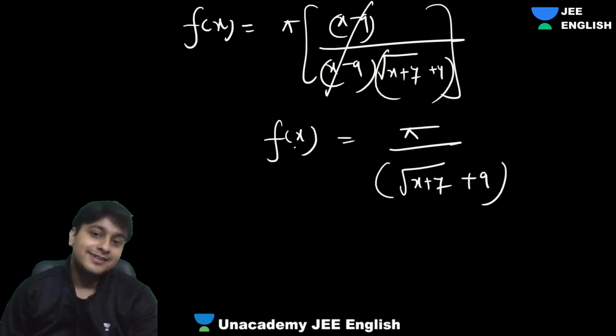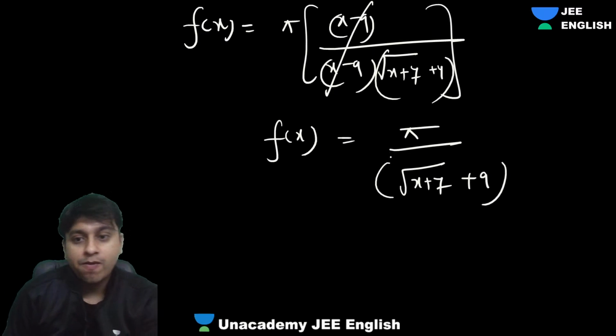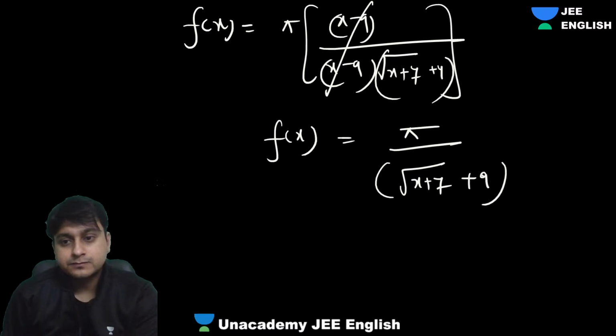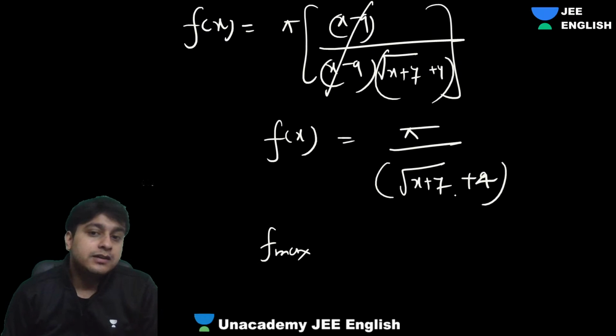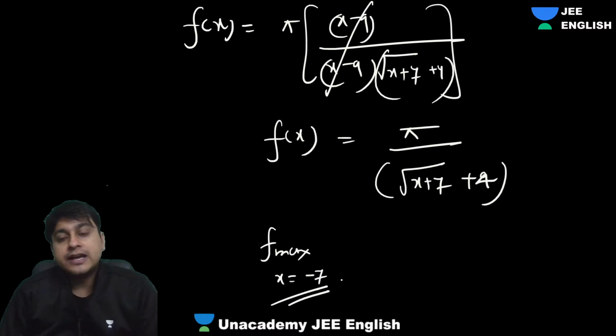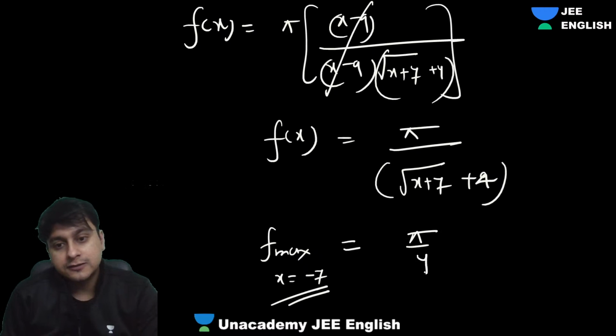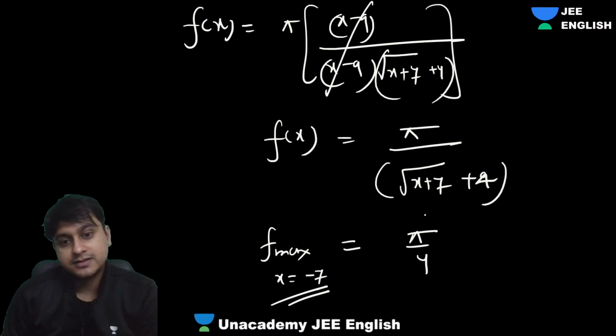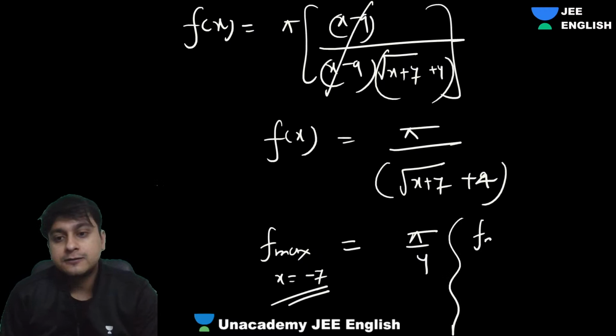Now this is easy to understand, right? So guys, if you look at this, what will be f max? When the denominator is minimum. Root minimum will be what? 0, when x is minus 7. F max will be when x is minus 7. So f max will be equal to pi by 4, since the root will be 0.